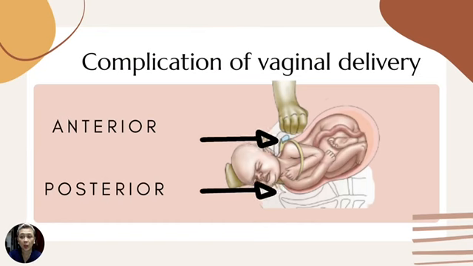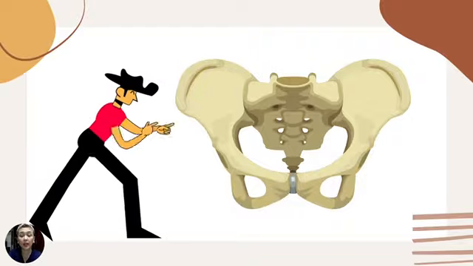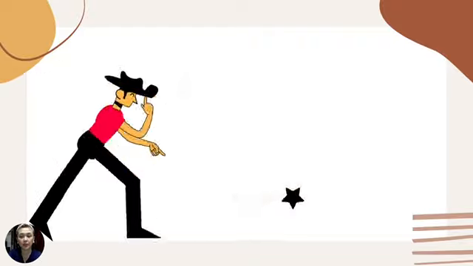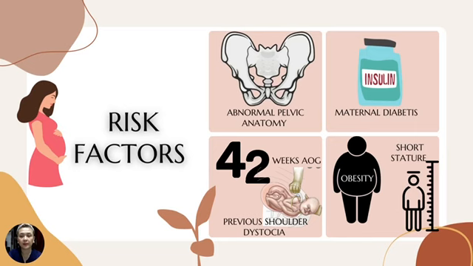Shoulder dystocia is a complication of vaginal delivery when the anterior shoulder of the fetus becomes lodged behind the symphysis pubis, preventing further delivery. This requires additional obstetric maneuvers to deliver the fetus after the head has delivered and gentle traction has failed. Anterior shoulder dystocia is more common and is caused by impaction on the maternal symphysis pubis. Less commonly, shoulder dystocia can result from impaction of the posterior shoulder on the sacral promontory.